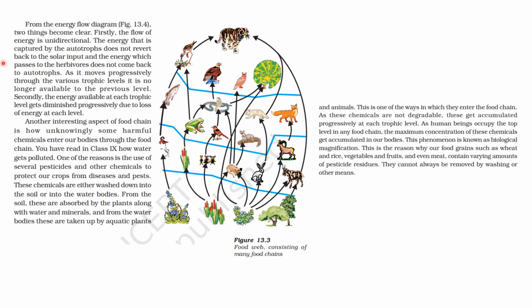Okay, now energy flow diagram अभी हम देखेंगे. उससे हमें क्या पता चलता है? Firstly, the flow of energy is unidirectional. ठीक है, एक direction से दूसरी direction में ही जा रहा है, वापस नहीं आता.